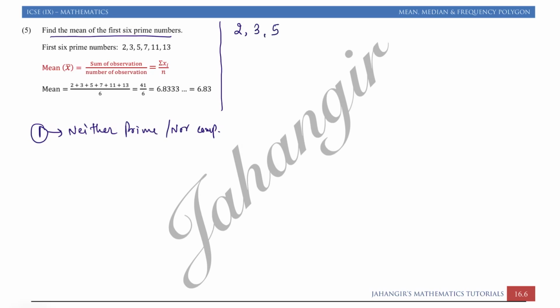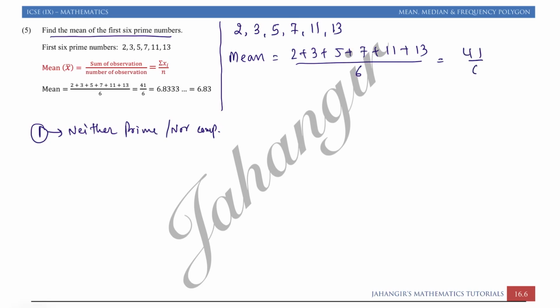2, 3, 5, 7, 11, 13, these are the 6 prime numbers, so we have to find the mean. So I can write mean is equal to 2 plus 3 plus 5 plus 7 plus 11 plus 13 divided by 6. Adding all of them you will get 41 by 6. Dividing 41 by 6 you will get a recurring number, 6.8333. When you have a recurring number, you always write the answer correct to 2 decimal places, means you have to round it off. 6.83. This is my final answer.